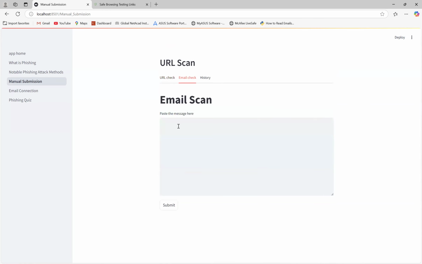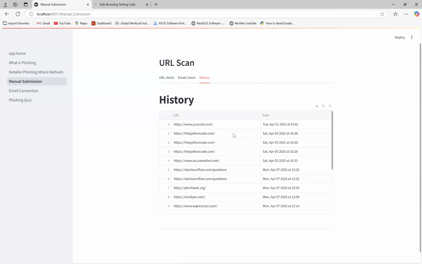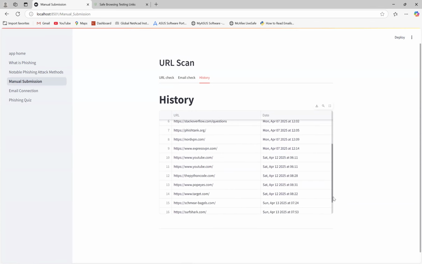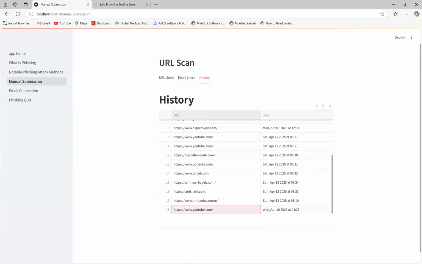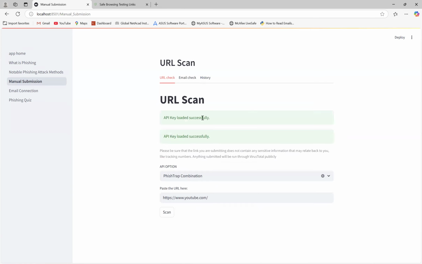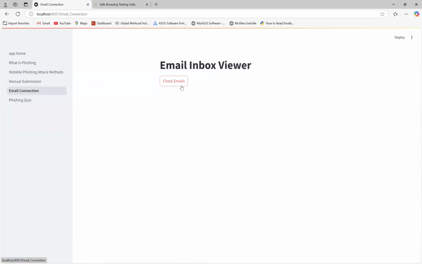Then we have the email scan here. So we're gonna actually go into the email connection just to make it easier and more fun. But it's pretty much gonna be the same thing as you'll see in an email connection. Just paste your message and hit submit. And here we go. Here's the history section that I was talking about. This is connected to the home page, which is using pandas, and this right here pretty much tracks, as you see, April 16th. So it is up to date. It keeps that we just checked YouTube for this response.